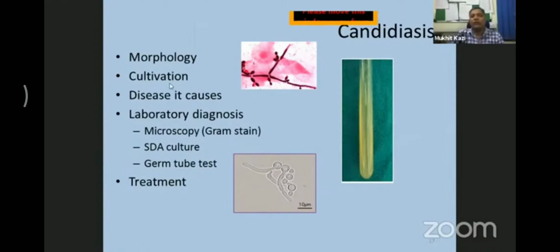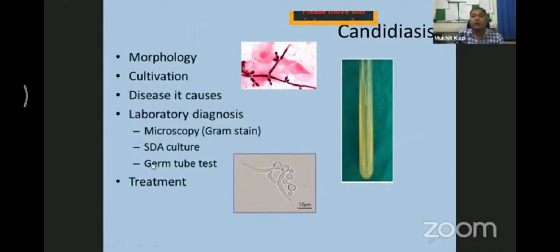Then how do you cultivate Candida? Sabouraud dextrose agar. Again, in Sabouraud dextrose agar, there are two ways by which you can cultivate. One is at room temperature. The second one is at 37 degrees Celsius. Do not miss out. The idea of incubating at room temperature and at 37 degrees Celsius is that you are giving a chance for the fungus to grow. And then the diseases they cause, or the clinical features mainly, or pathogenesis, we expect here. And then of course laboratory diagnosis, as I told you: specimen collection, microscopy, cultivation, and identification.